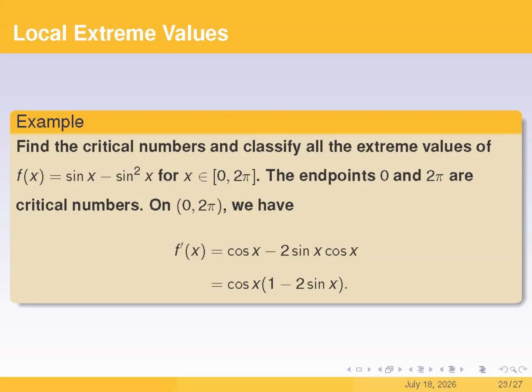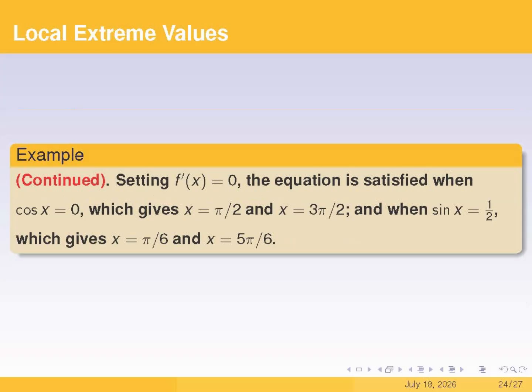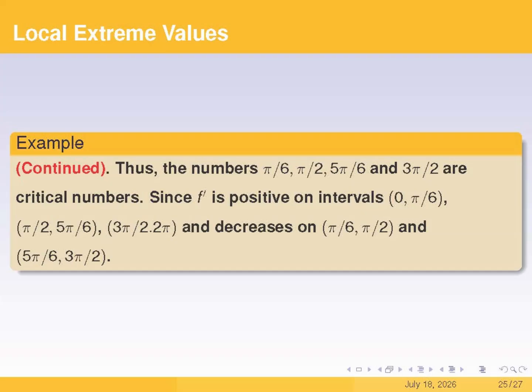The function on the second line is defined on the closed interval from 0 to 2 pi. This means that the endpoints 0 and 2 pi both count as critical numbers. And if you look at the very last line, that is where its first derivative is shown. By solving for where the first derivative equals 0, we get 4 critical numbers, just like you see here on the screen.